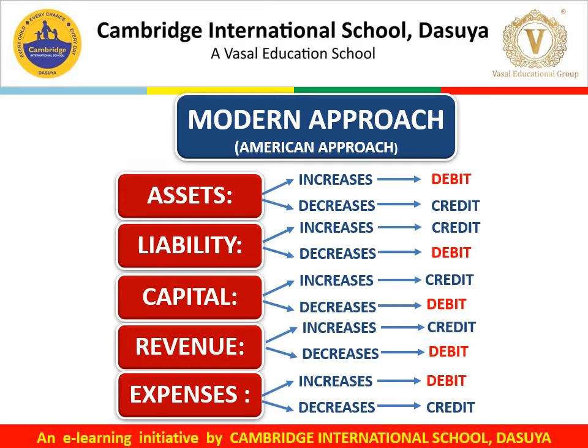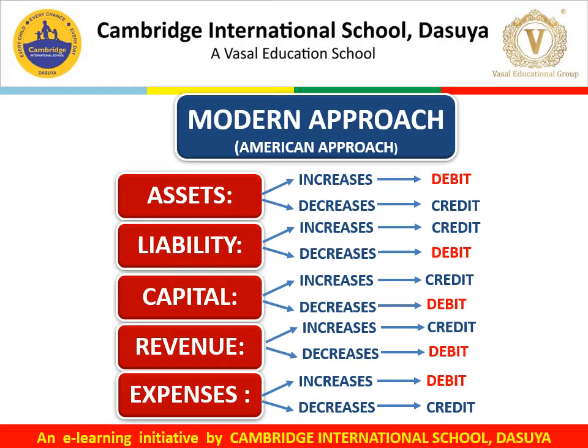Now we will start the modern approach. We have identified or categorized the total accounts in five categories: assets, liabilities, capital, revenue, and expenses. First of all, we have to identify the accounts involved in the transaction, whether it is asset or a liability or a capital or a revenue or expense.